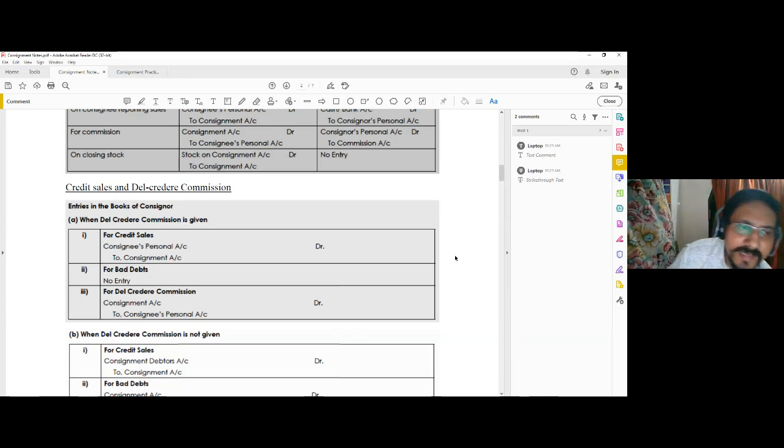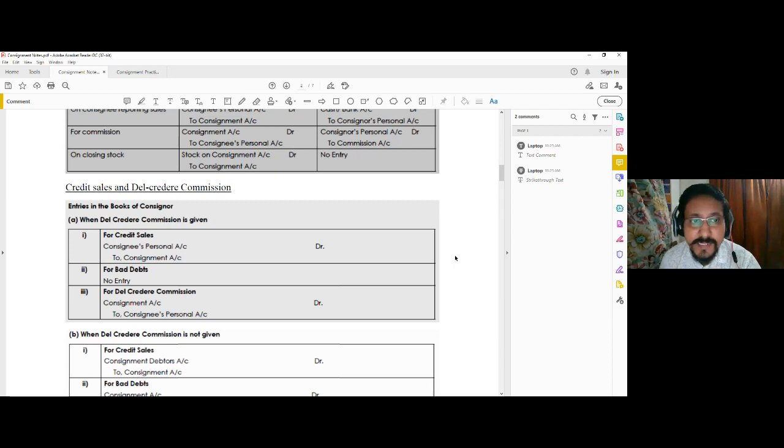Okay, so basically we may face two types of situation in a consignment problem: where there is credit sale but no del credere commission is offered by the consignor to the consignee, and secondly, where there is credit sale and the consignor offers del credere commission to the consignee. Okay, so credit sale is common in both the cases, but in the first situation the consignor is not providing any del credere commission to the consignee, and in the second situation he is providing the del credere commission.